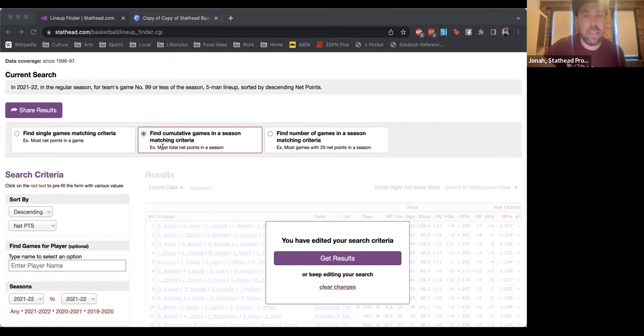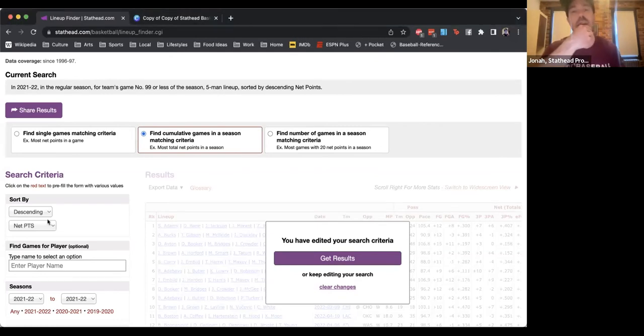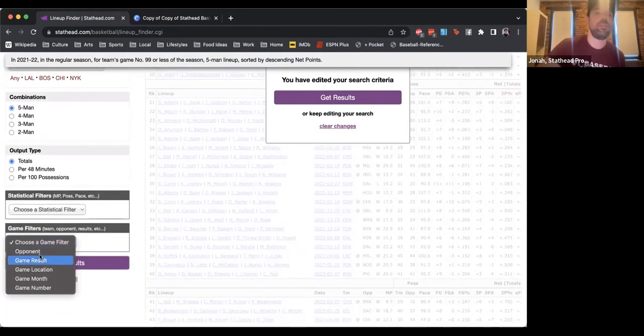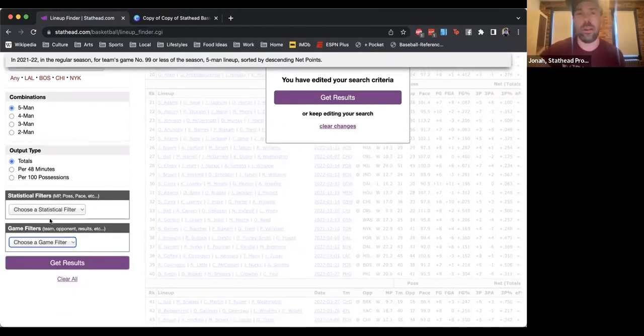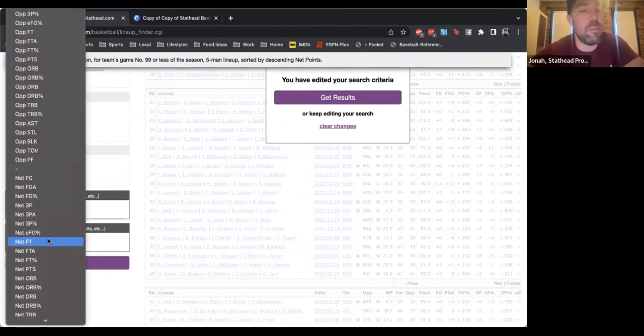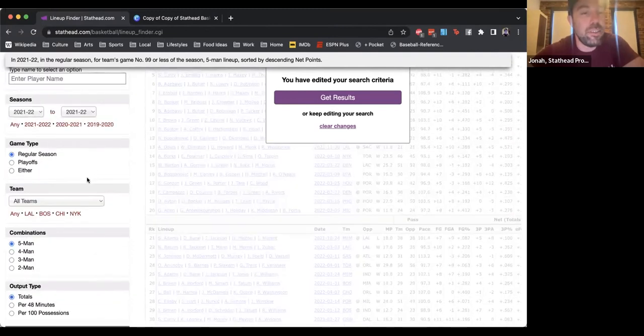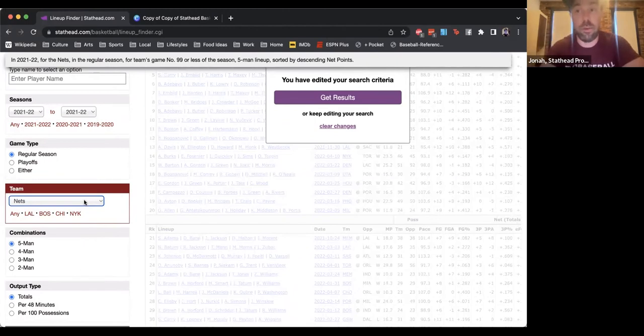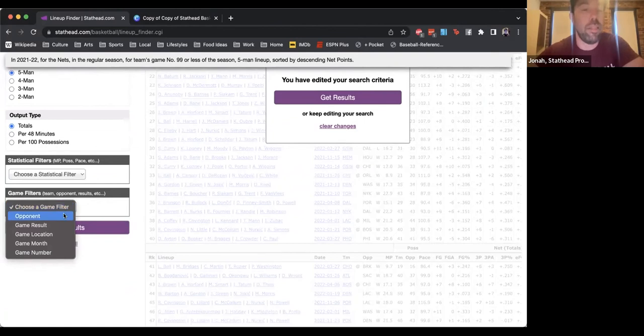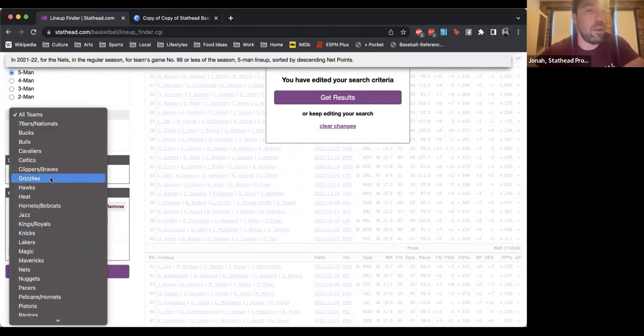Let me see, what would be a good matchup for this one? Oh, sorry, my dog bothered me. I'm going to go back to the Nets and the Celtics because I'm just really excited for that series. So if I want to see who on earth the Nets are going to play against the Celtics, because they've had so many players rotating in and out of the lineup through the years.